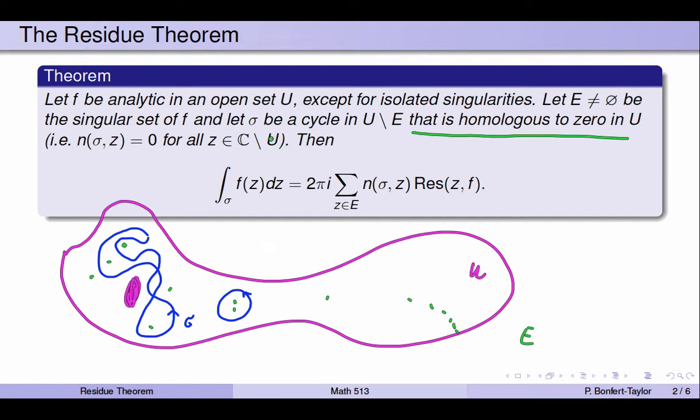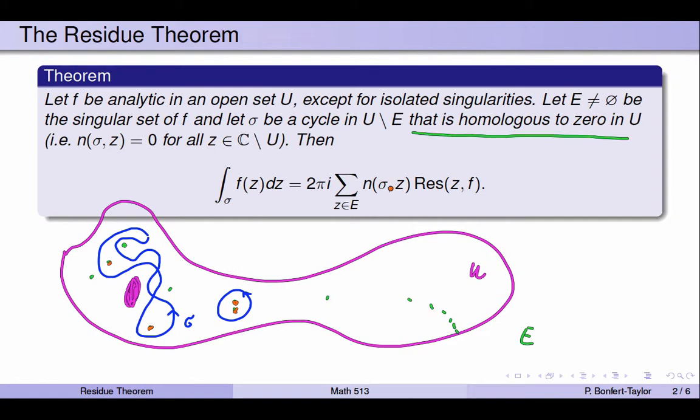The claim is then that the integral of f over the cycle sigma is 2 pi i times the sum of the residues multiplied by the winding number of the cycle with respect to z. So we only have to look at those z's that are within the cycle, so around which the cycle winds, and for those we calculate the residue, and we add all those numbers up. So in this particular picture, that would be this point right here, and this point, and let's see what else. These two, I think the cycle winds around these 2 points, but none of the other points actually are affected because their winding number is 0.